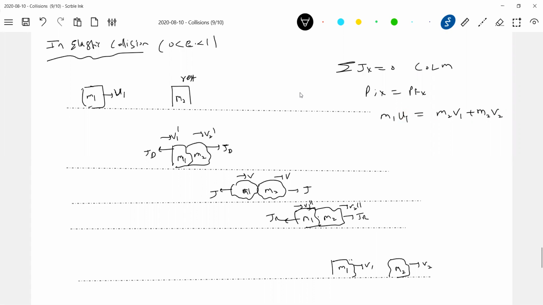When I check the final kinetic energy, it will be less than the initial kinetic energy. Kf will be less than Ki. Where has that energy gone? The loss in kinetic energy is converted into either deformation of the bodies, or heat, or sound energy. So the loss in kinetic energy is converted as an increase in potential energy of bodies.